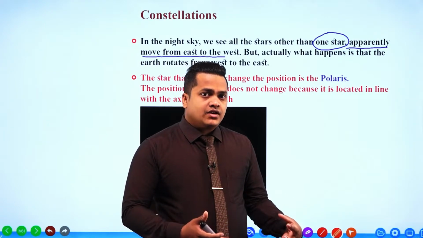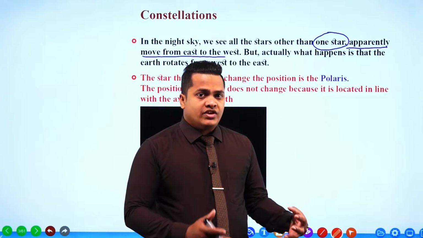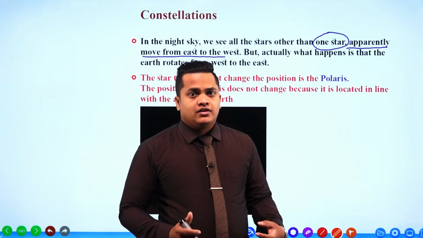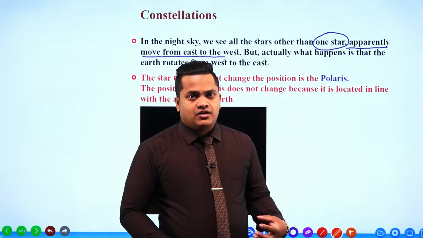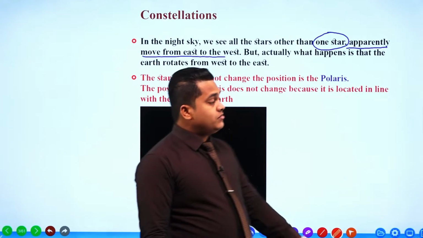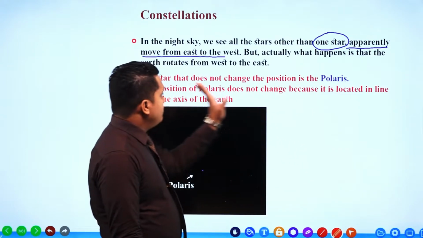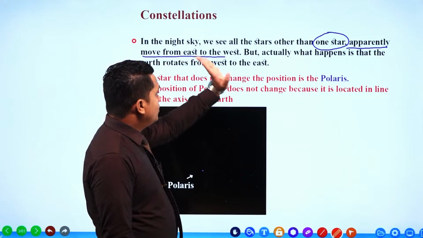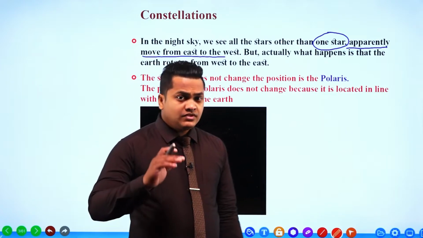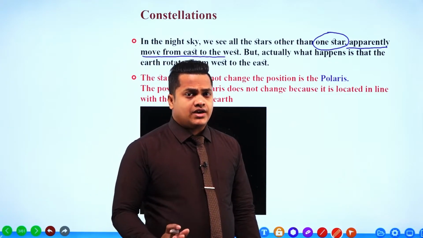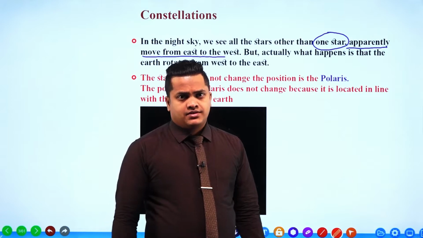So if the Earth is going to move from west to east, my dear children, of course we can see these celestial objects moving from where? From east to the west direction. It is identical to the scenario of a moving bus.